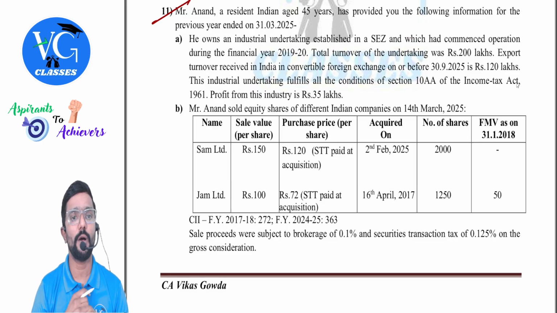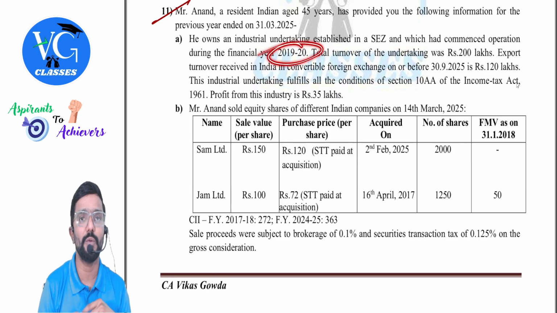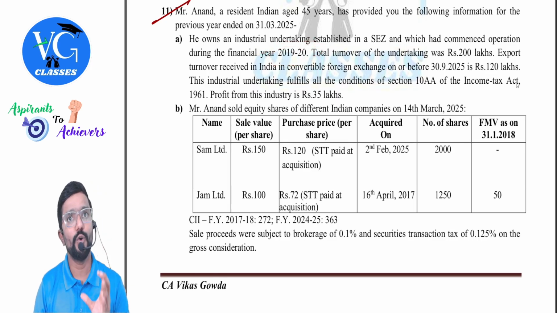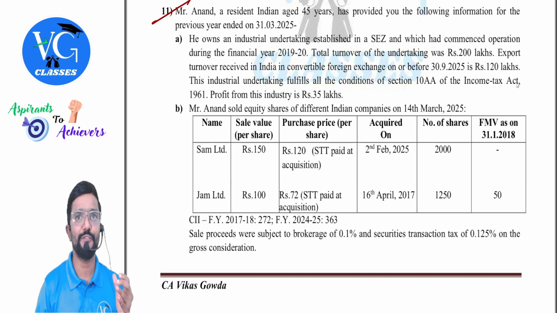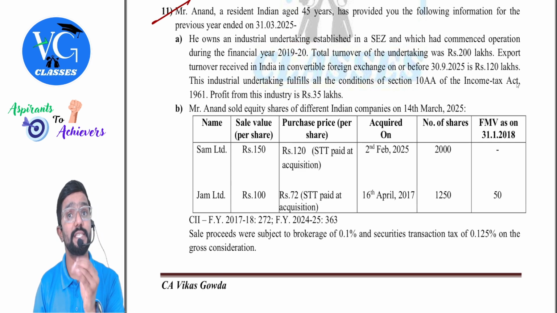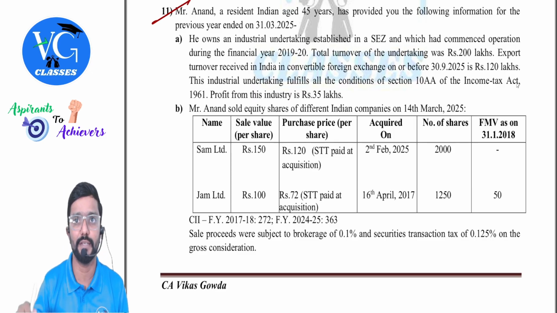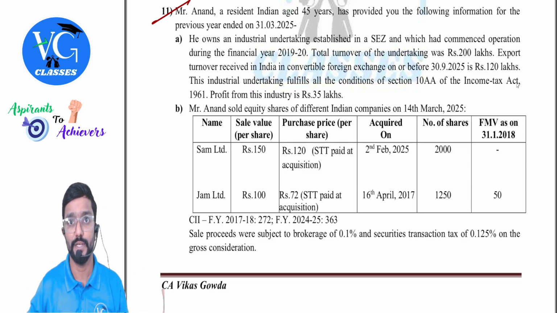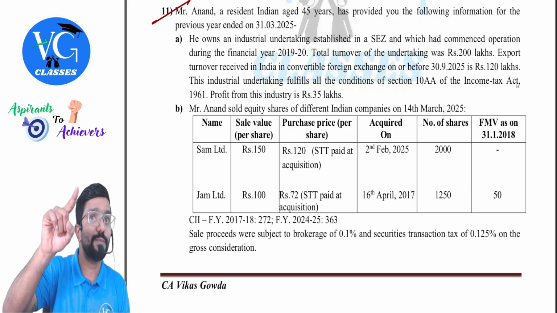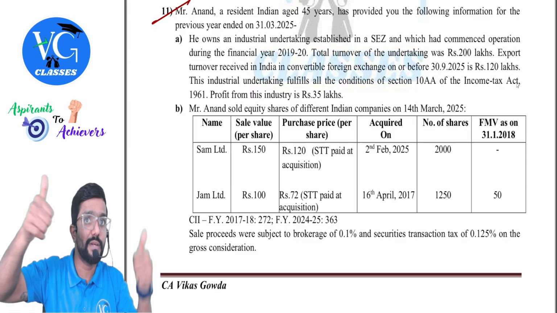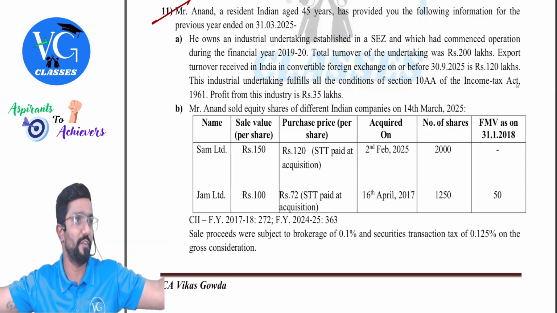And which had commenced operation during the financial year 2019-20. Guys, see, for those entrepreneurs who are engaged in manufacturing and who have set up their operation in SEZ on or before 31st March 2020, they are eligible for deduction. But for the first 15 years, you should set up before 31st March 2020. Even after that, can you claim deduction? Yes, but for the first 15 years.